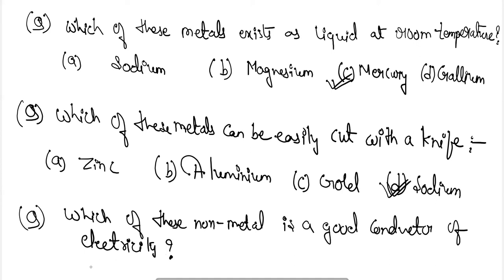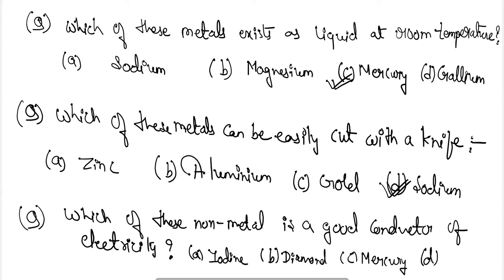Okay, so the options here are A, iodine, B, diamond, C, mercury, and D, graphite. So try to answer this question by pausing the video.